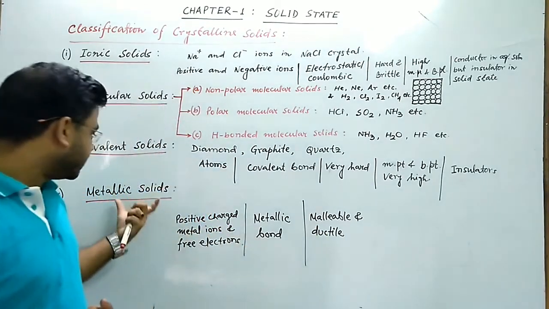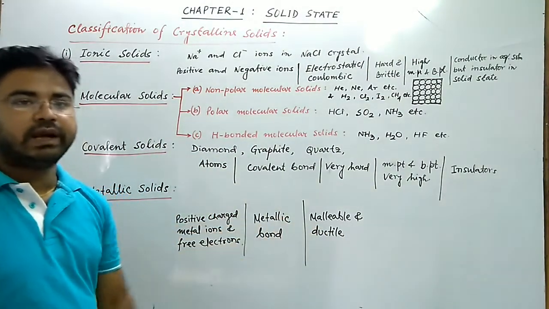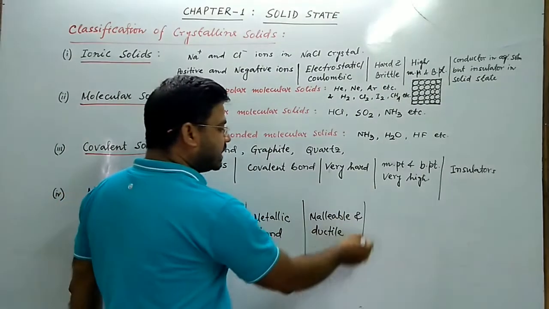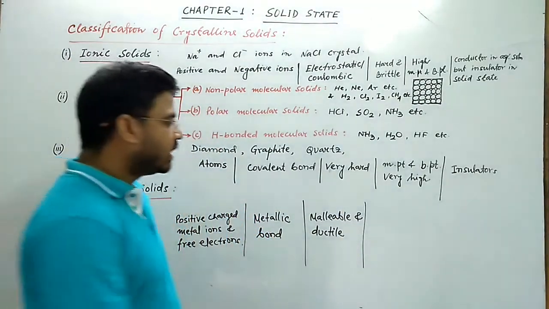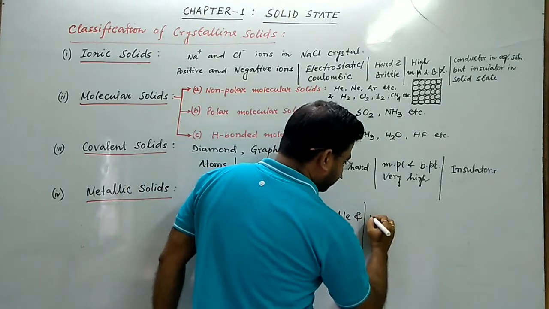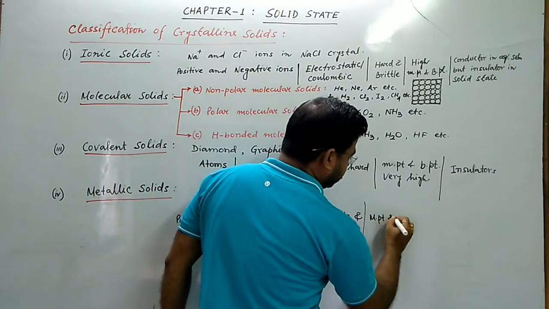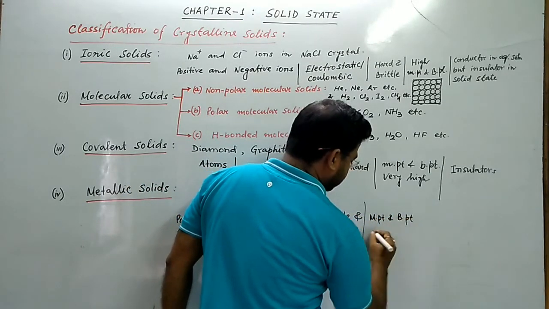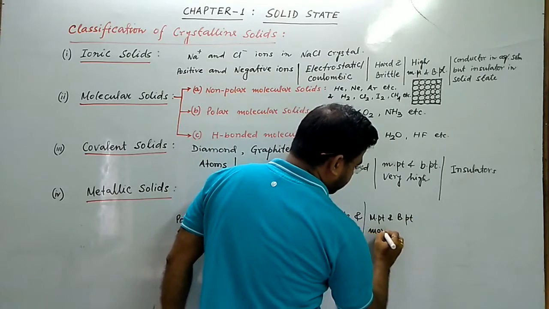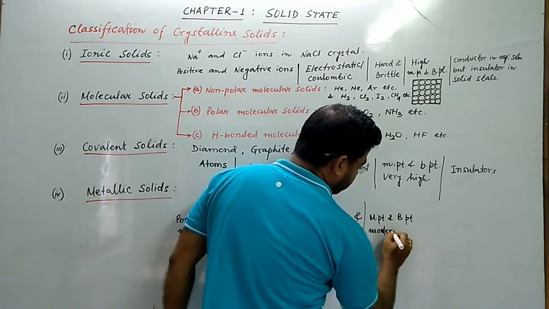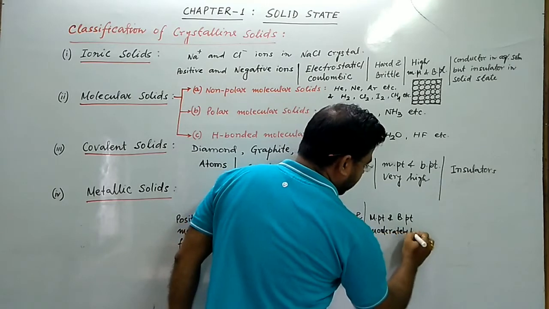So metallic solids are highly malleable and ductile. Their melting and boiling points are moderately high.